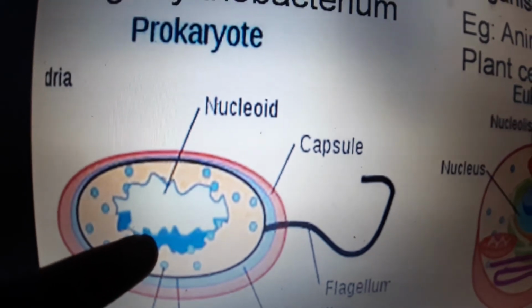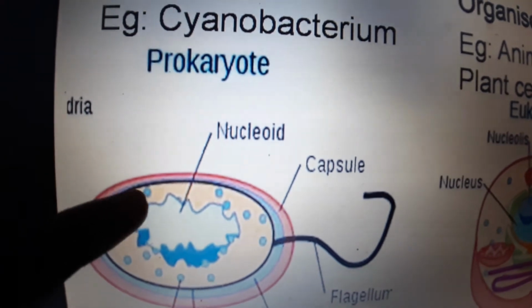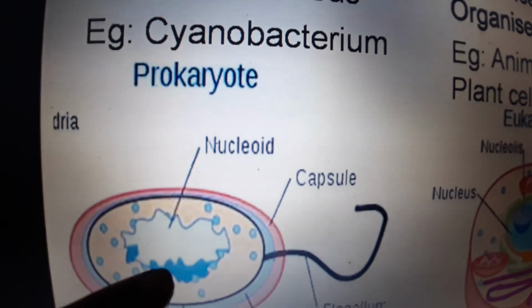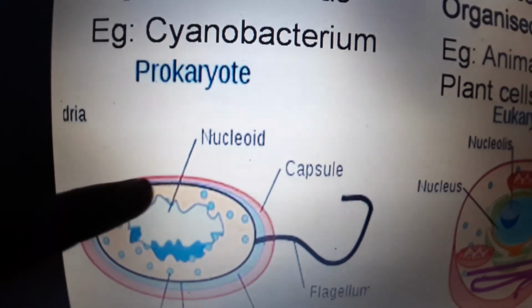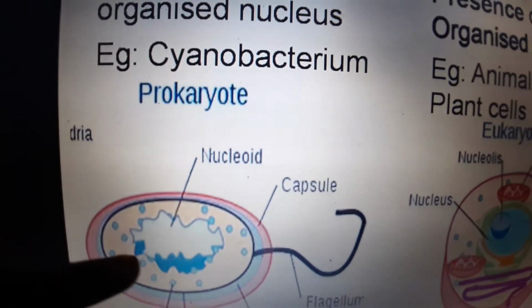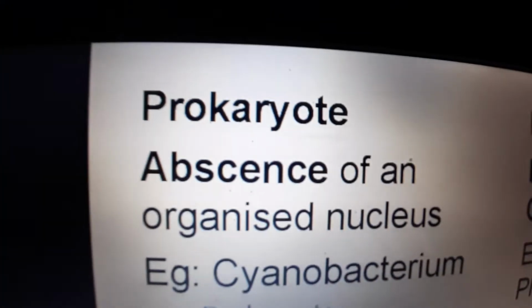It is irregular. Okay, it does not have a proper organized nucleus. It seems to be scattered, seems to be irregular. So the cells in which the nucleus is not organized properly, these cells are called prokaryotic cells.